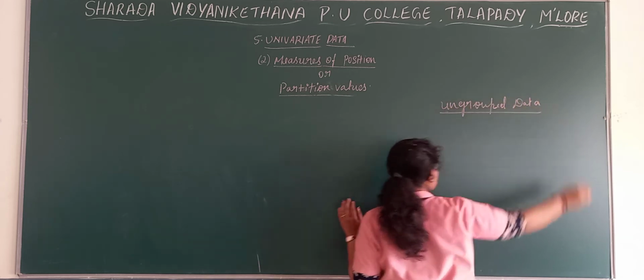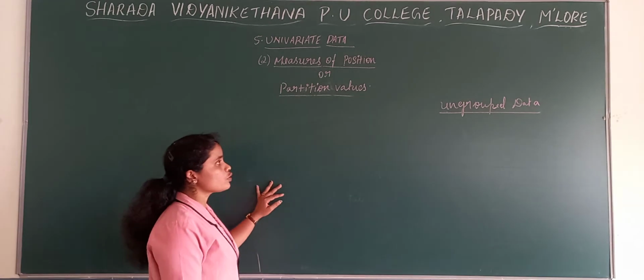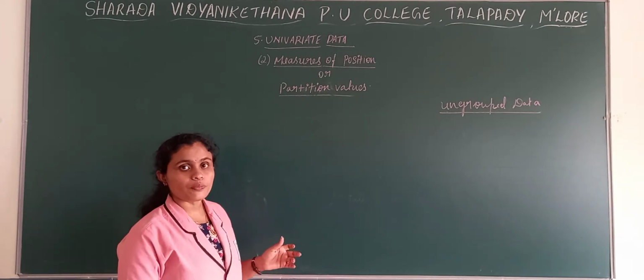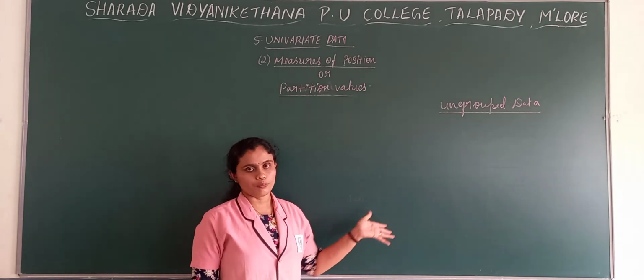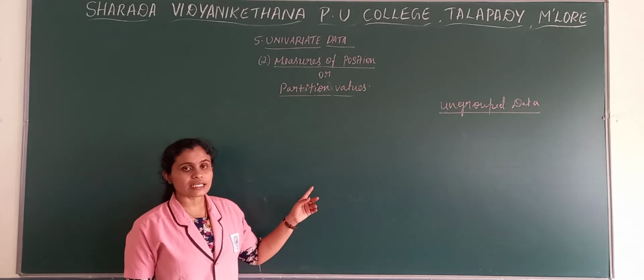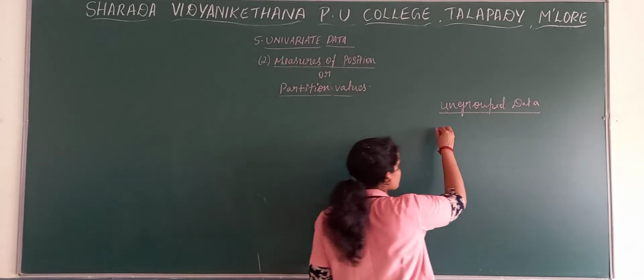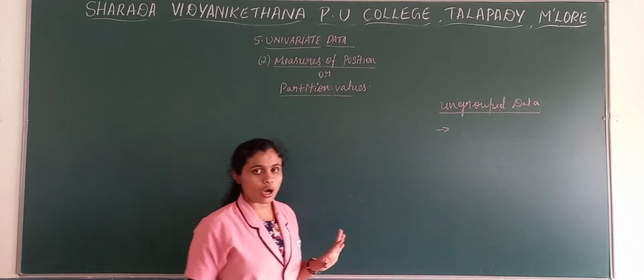In case of ungrouped data, firstly what you need to do? Same as in case of median. These formulas are related to median formulas. Here in case of ungrouped data, firstly we need to arrange the data in order.